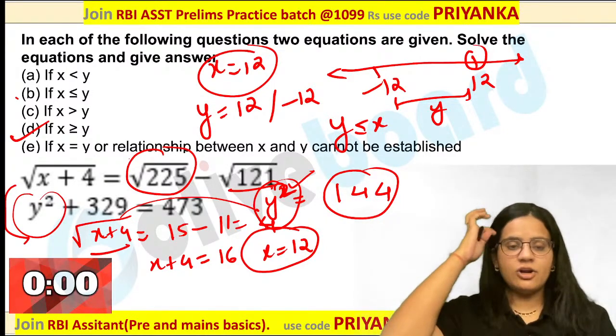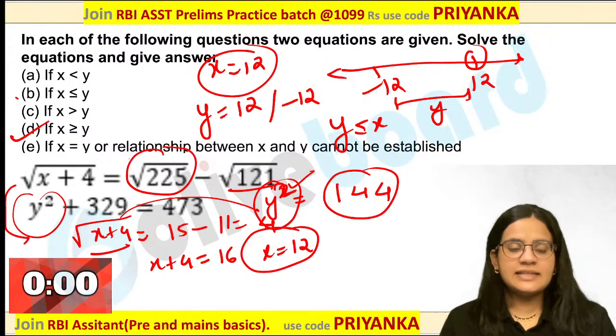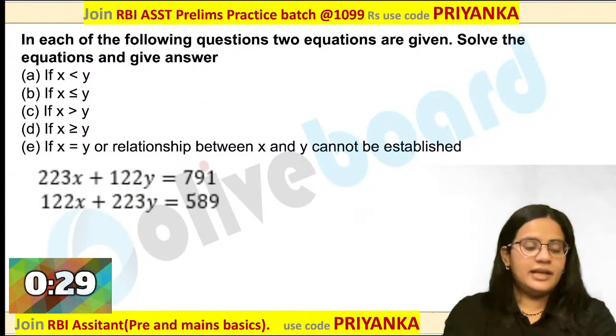Those who were telling the other option, please check out your value. Please check out your answer over here. Is this thing clear with everyone? D option is the perfect one for this question. Let us quickly move on to the next question. Really wonderful question based on the linear equation over here.